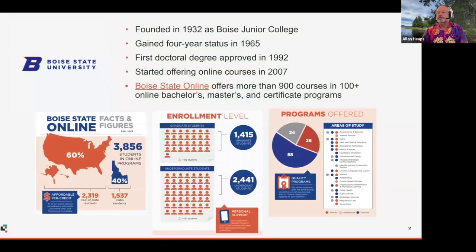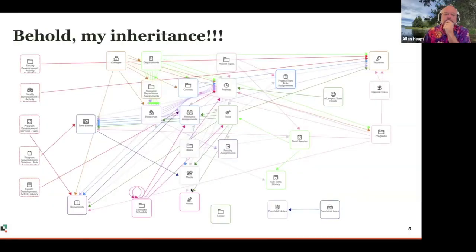Boise State University is more than just a blue football field. It was founded in 1932 as a junior college and then gained its four-year status in 1965. I got to Boise State in about 2006. I took the position as their full-time database designer and analyst.